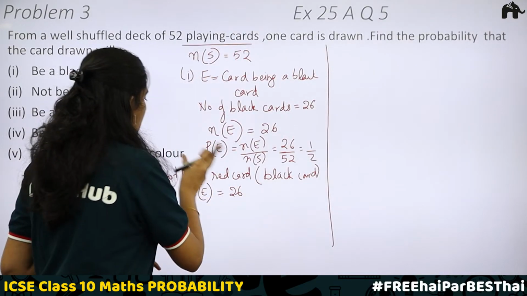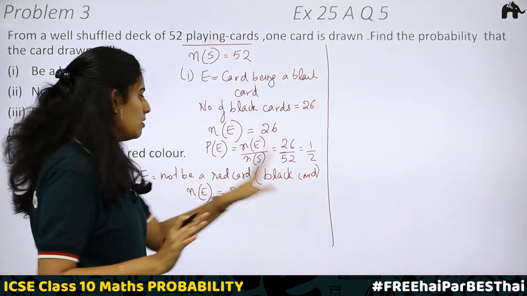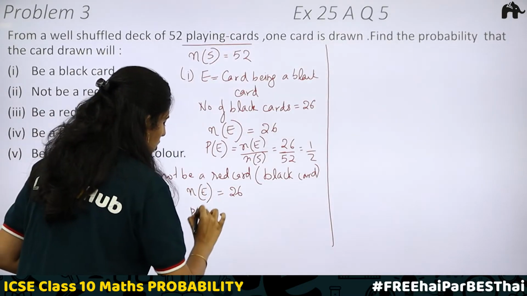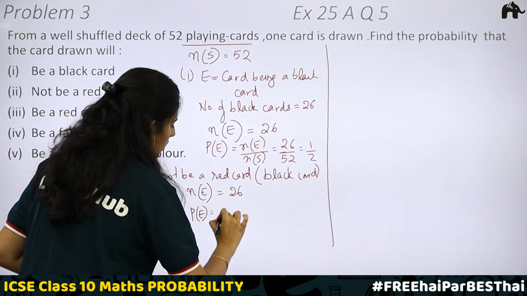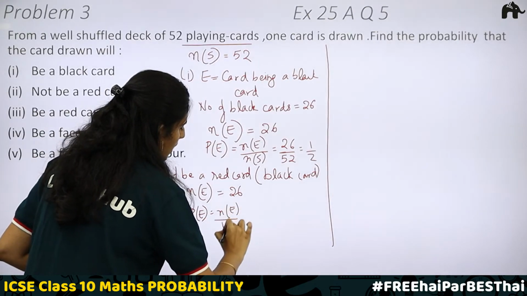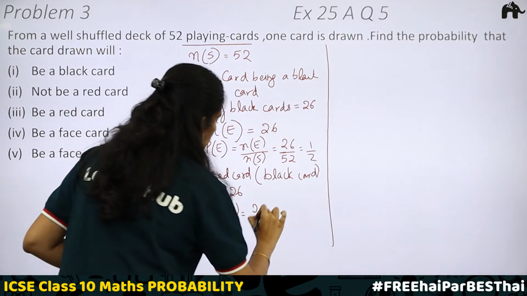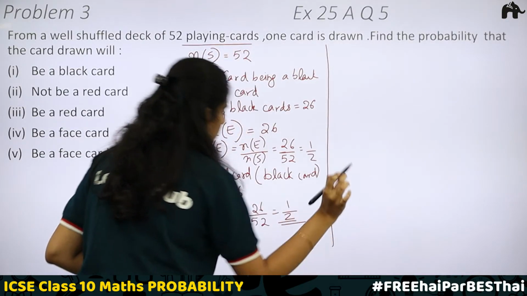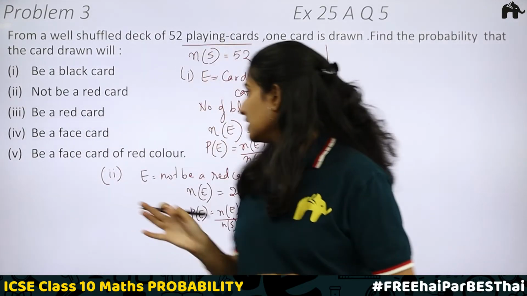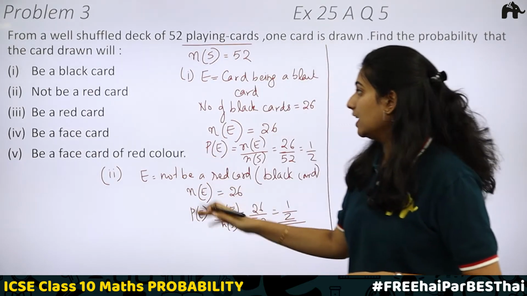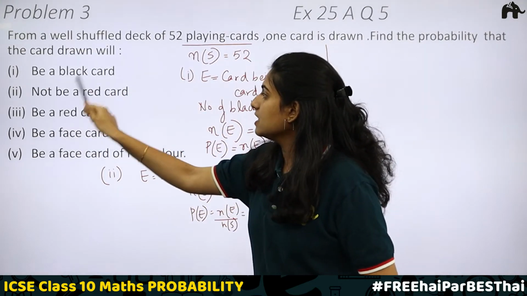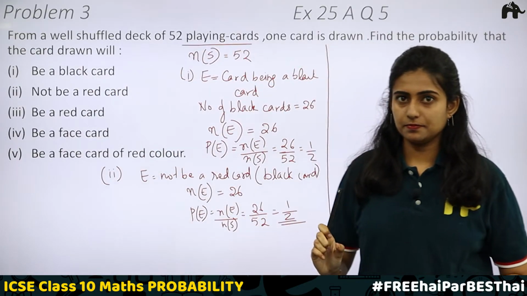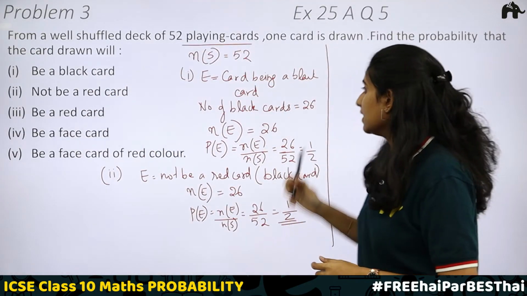Same case, if the card is not red, then it should surely be a black card. N of E will be equal to 26. We can find the probability. P of E will be equal to N of E divided by N of S. That is 26 by 52. Again the same answer, 1 by 2. Okay, half of the cards when taken, you will get a card which is not a red card. Okay. That is, it is a black card. Now the third part.